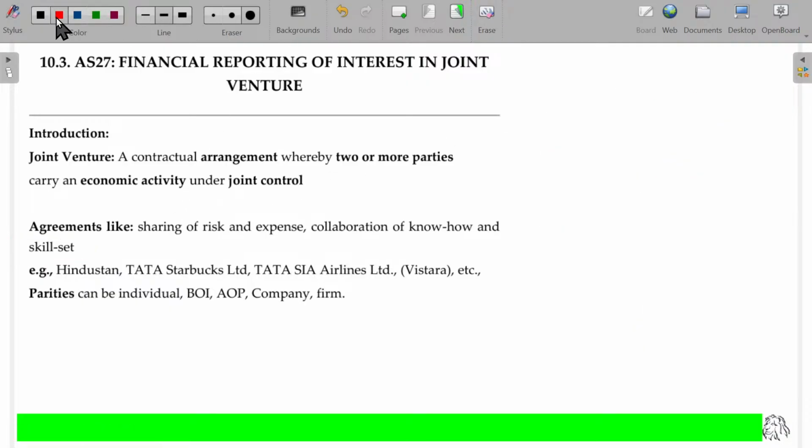Okay. Let's see Tata Starbucks Limited, Tata SIA Airlines Limited, Vistara, etc. These are the examples, right? Clear? Tata Starbucks. So Tata and Starbucks, Tata and SIA Airlines, named as Vistara. So now Air India is run by Tata management, right? Earlier, Air India was held by Tata only.